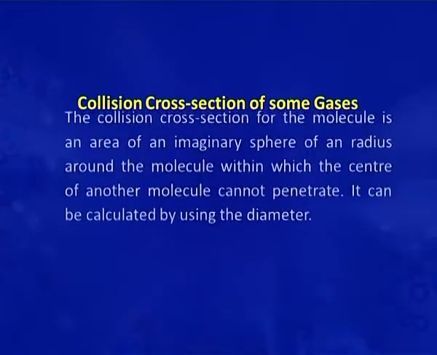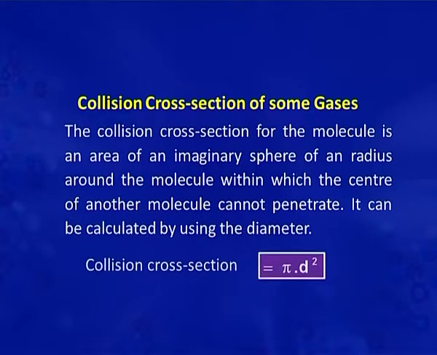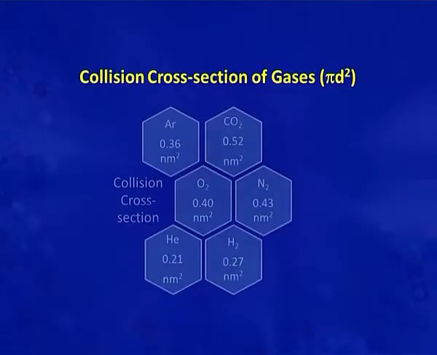Let us discuss collision cross section of some gases. The collision cross section for a molecule is the area of an imaginary sphere of radius d around the molecule within which the center of another molecule cannot penetrate, because it is an imaginary sphere. So, it can be calculated by using the collision diameter, that is pi d square. There are some examples of collision cross section of gases.